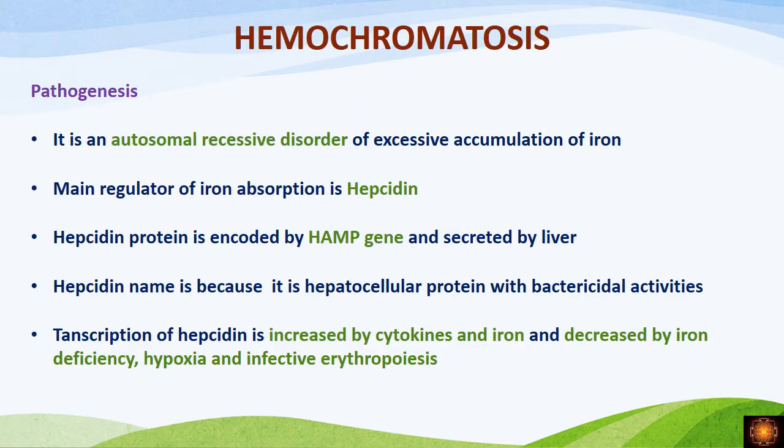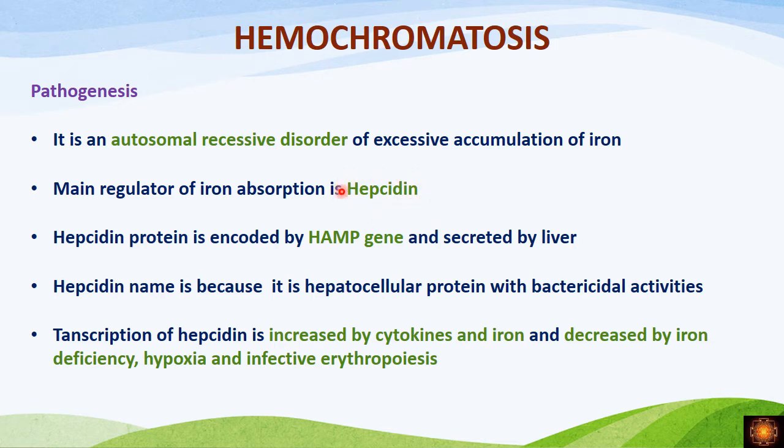Now coming to the pathogenesis, as I told you, primary hemochromatosis is an autosomal recessive disorder. But before going into hemochromatosis, we should know how normal iron is absorbed from the intestine, how it is transported to the liver, and from there how it is transported to the different organs. The main regulator of iron absorption is the hepcidin protein.